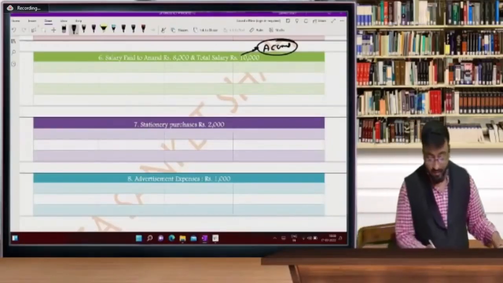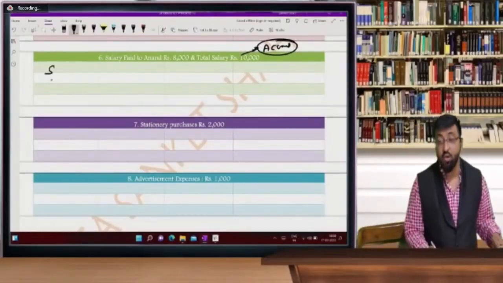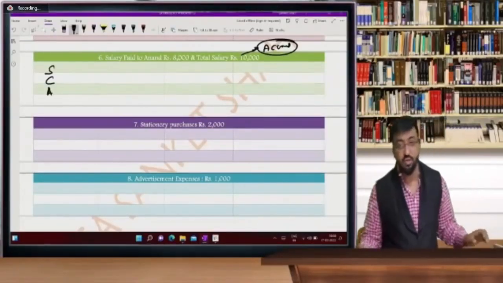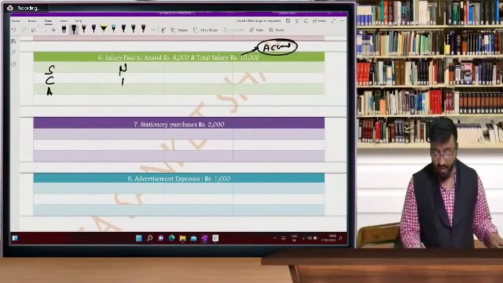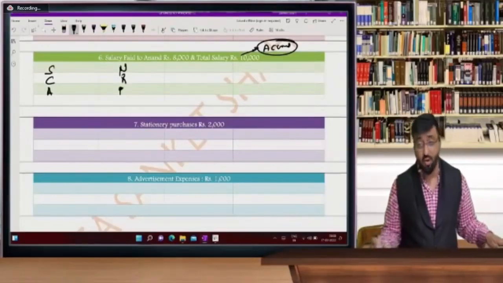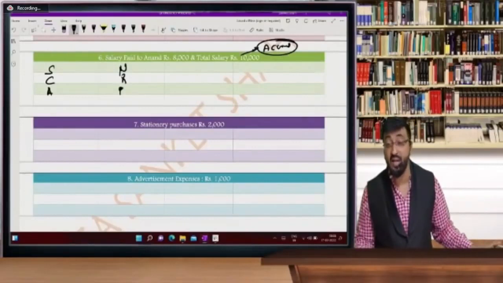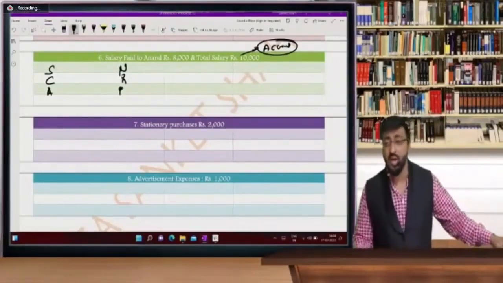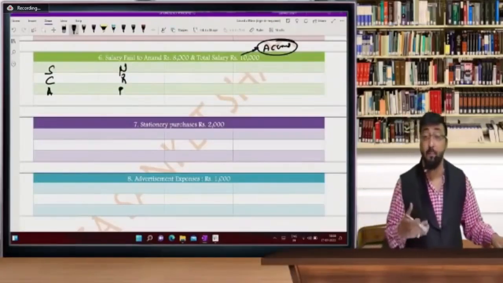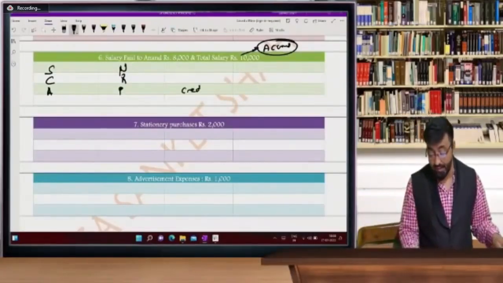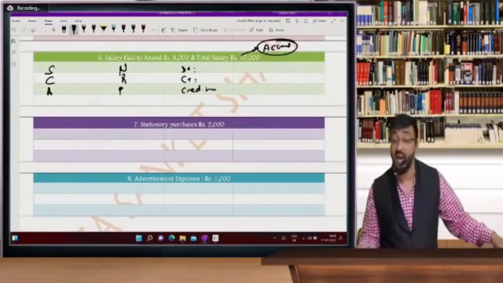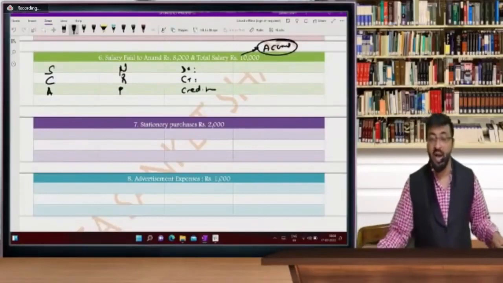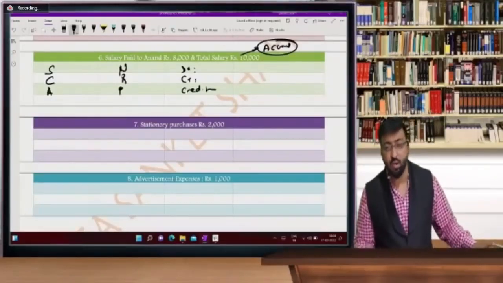So what are the entries here? Accounts to be opened: salary, then the second account is cash and the third account is Anand. So it's very simple. Salary is a nominal account, cash is a real account, and Anand is a personal account. Again, Anand will be shown under the head salary payable, and salary payable, outstanding salary, provision for salary, or accrued salary are all the same. So these are personal accounts because he is our creditor. Salary is a nominal account, debit all expenses and losses, and cash goes out of rupees 8,000. So salary account debit to cash and to Anand, and instead of Anand you can record salary payable.